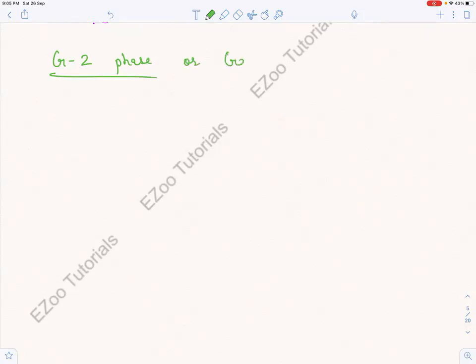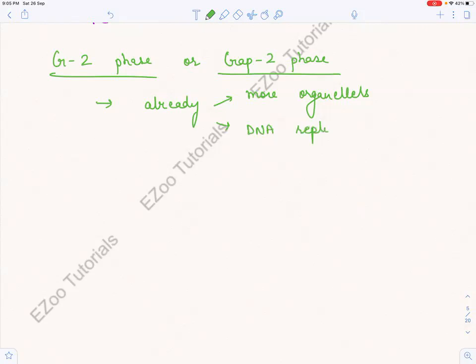What is the other name that we can give it? Gap phase. Very easy. G1, S, and now G2. Now, what all do we have in the cell already? More organelles, right? DNA replication has happened in the synthetic phase, right? Damages have been checked, right?